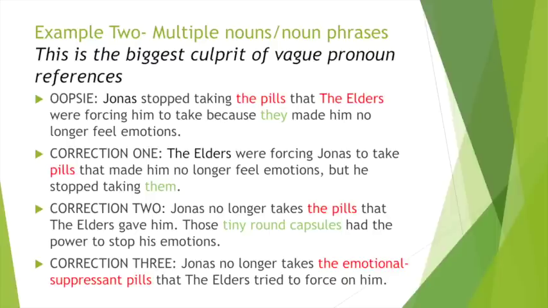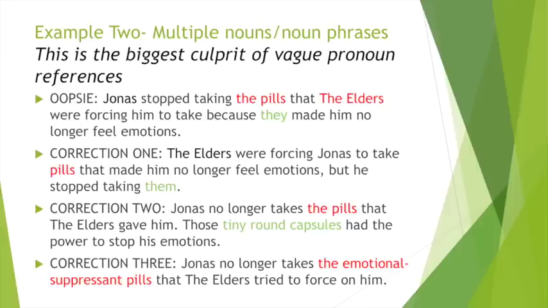In correction 2, we say, Jonas no longer takes the pills that the elders gave him. Those tiny round capsules had the power to stop his emotions. In this correction, we're no longer using a pronoun, but instead we've replaced it with another noun phrase, tiny round capsules. This is very clearly relating to the pills. I don't think that the elders would be considered tiny round capsules.